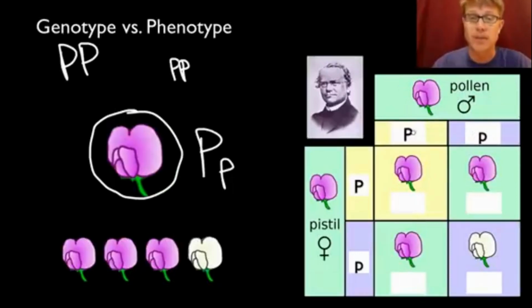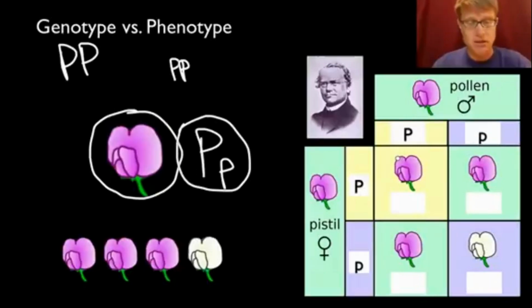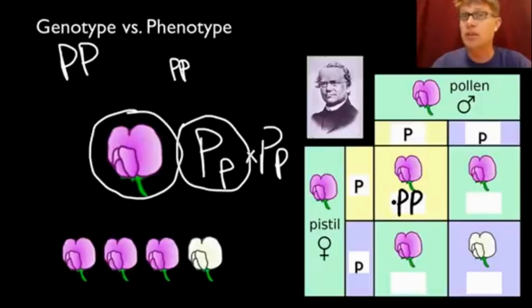get a certain column. And so this would be one parent, big P, little p, and so you simply write that across. So we got big P and little p here. We got big P and little p here, so this represents the two different parents crossing with each other. And then we simply figure out what comes. So here's big P, big P. So we get a big P from one, a big P from the other, so that'd be big P, big P. Since big P is dominant, we get a purple flower.